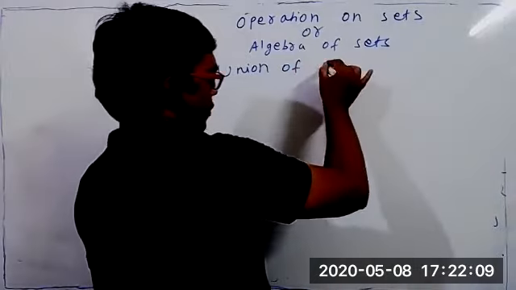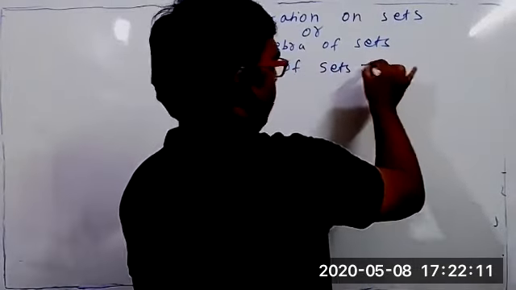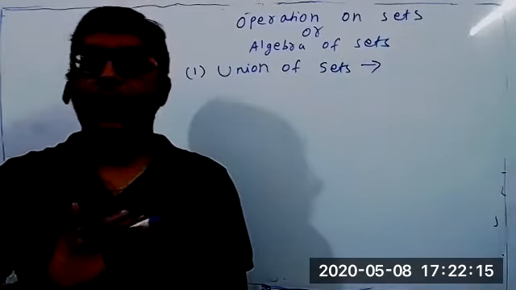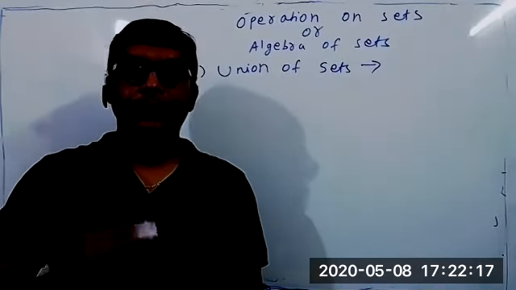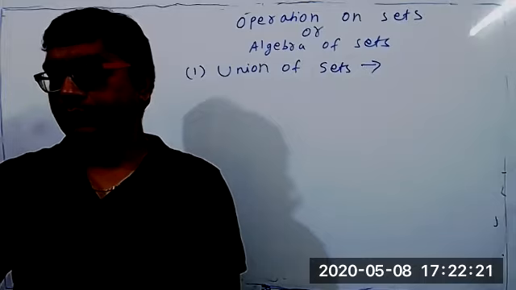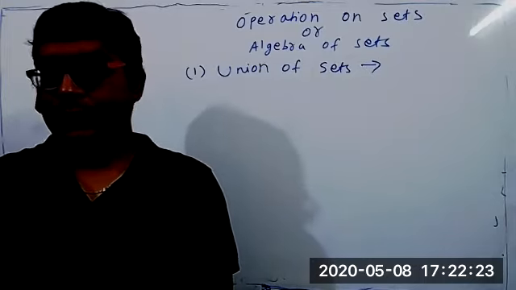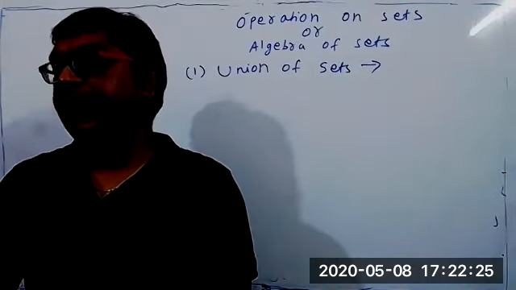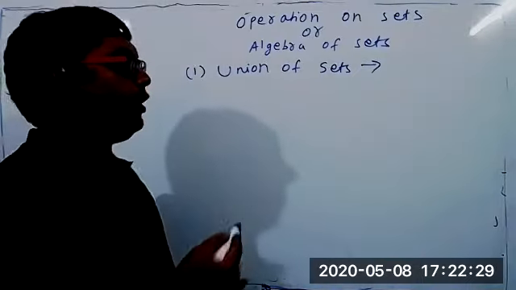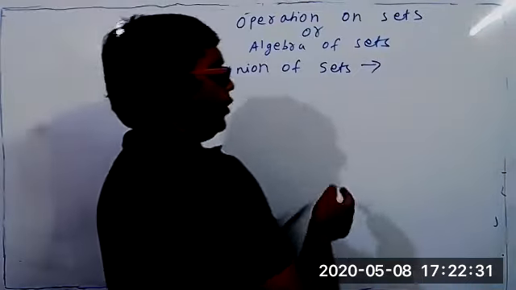sets. Union of sets. I hope you people are understanding what we are going to study. We are studying certain operations on sets. The first operation on sets is union. Like in numbers it was addition, but now no addition, only union. So what do you mean by union of two sets? Write on the board and I will explain.